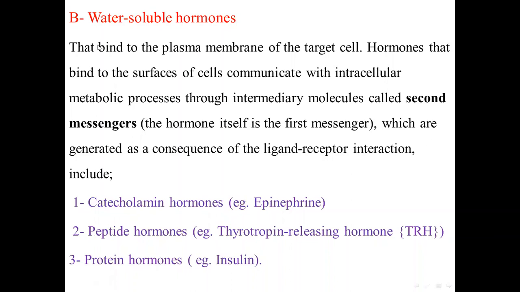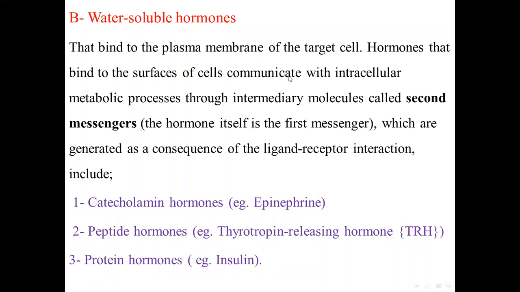Some hormones are water-soluble, and they bind to the plasma membrane of the target cells. They cannot enter inside the cells. Why? Because the cell membrane is a lipid bilayer, and they are water-soluble. They act on the cell membrane of the target cell, so they bind to the receptor on the cell membrane.